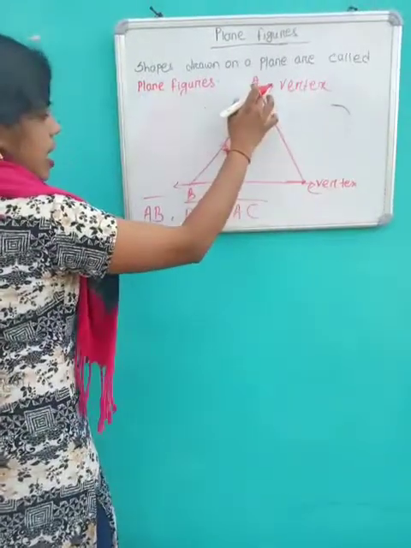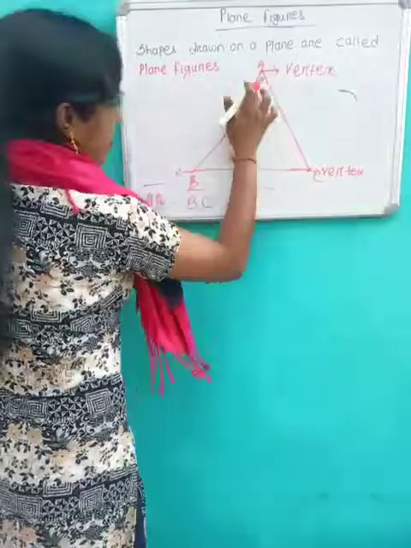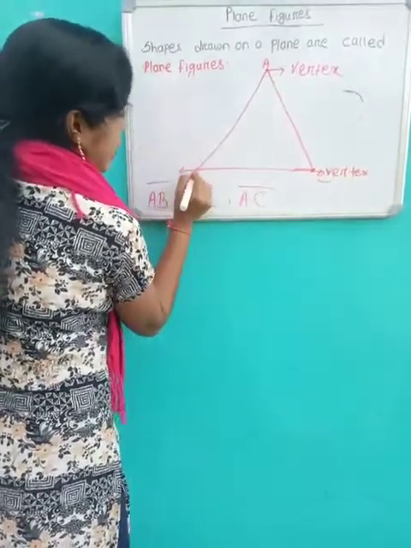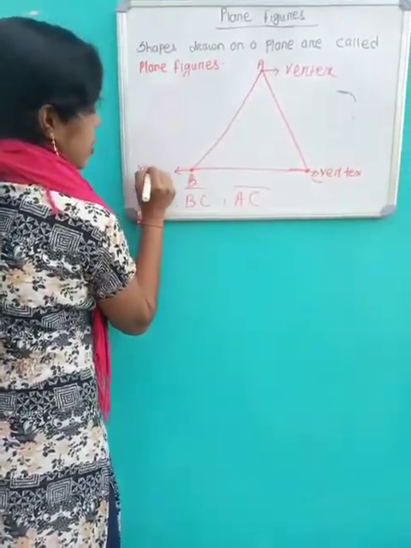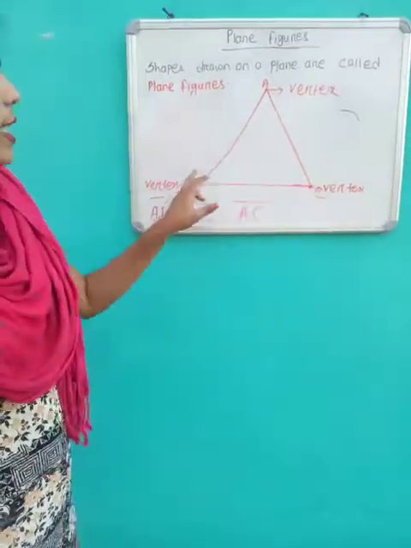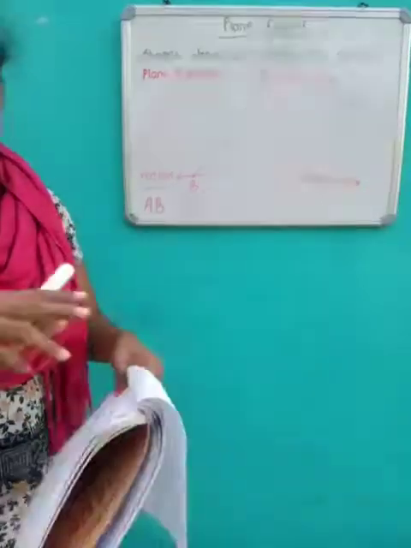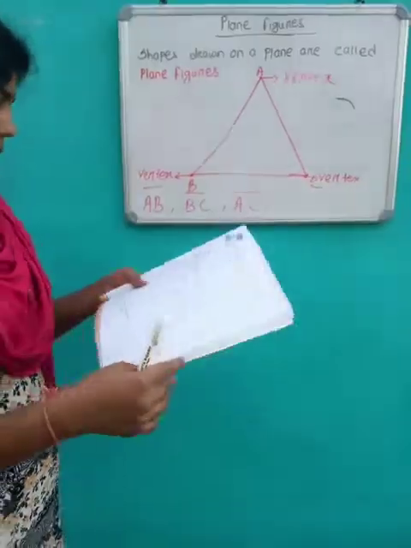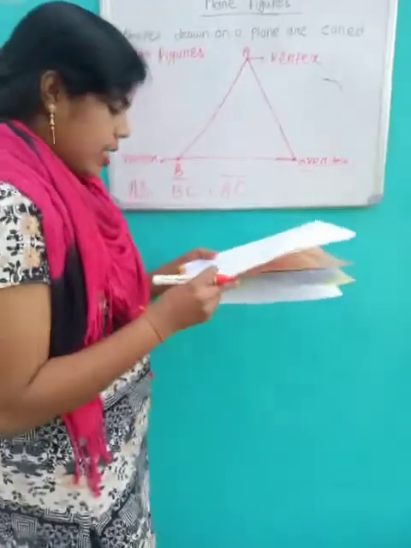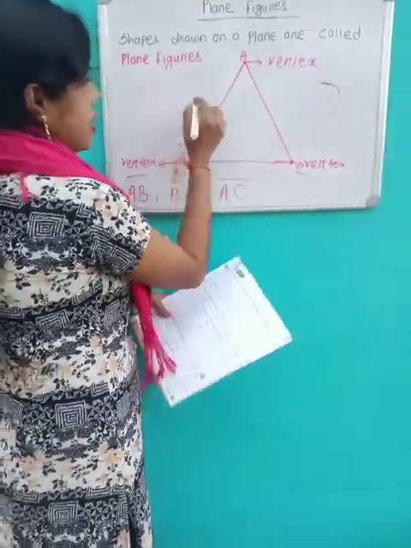And AB side and BC side meet at point B, and this is also called a vertex. Two lines, when they meet at a point, that point is called a vertex or a corner. Okay.